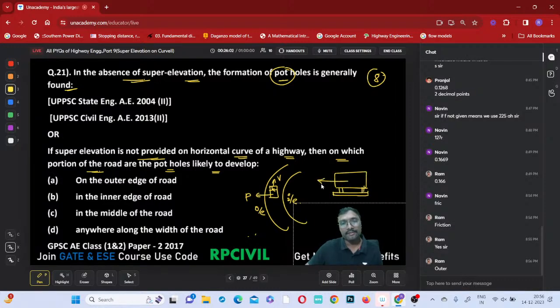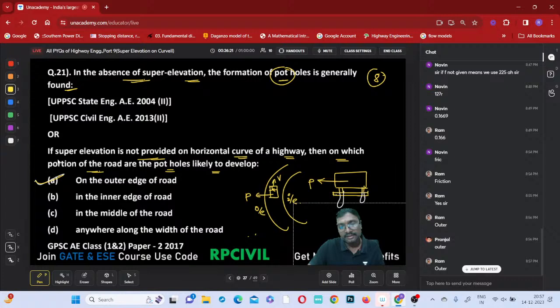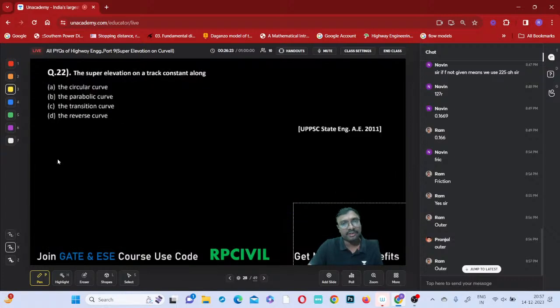So this is your centrifugal force, acting on the outer edge side. Therefore, more pressure will come onto the outer edge, the outer wheel, and less pressure onto the inner. So potholes are created on this outer edge side only. Outer edge side is the correct answer. Shall I move to the next question?